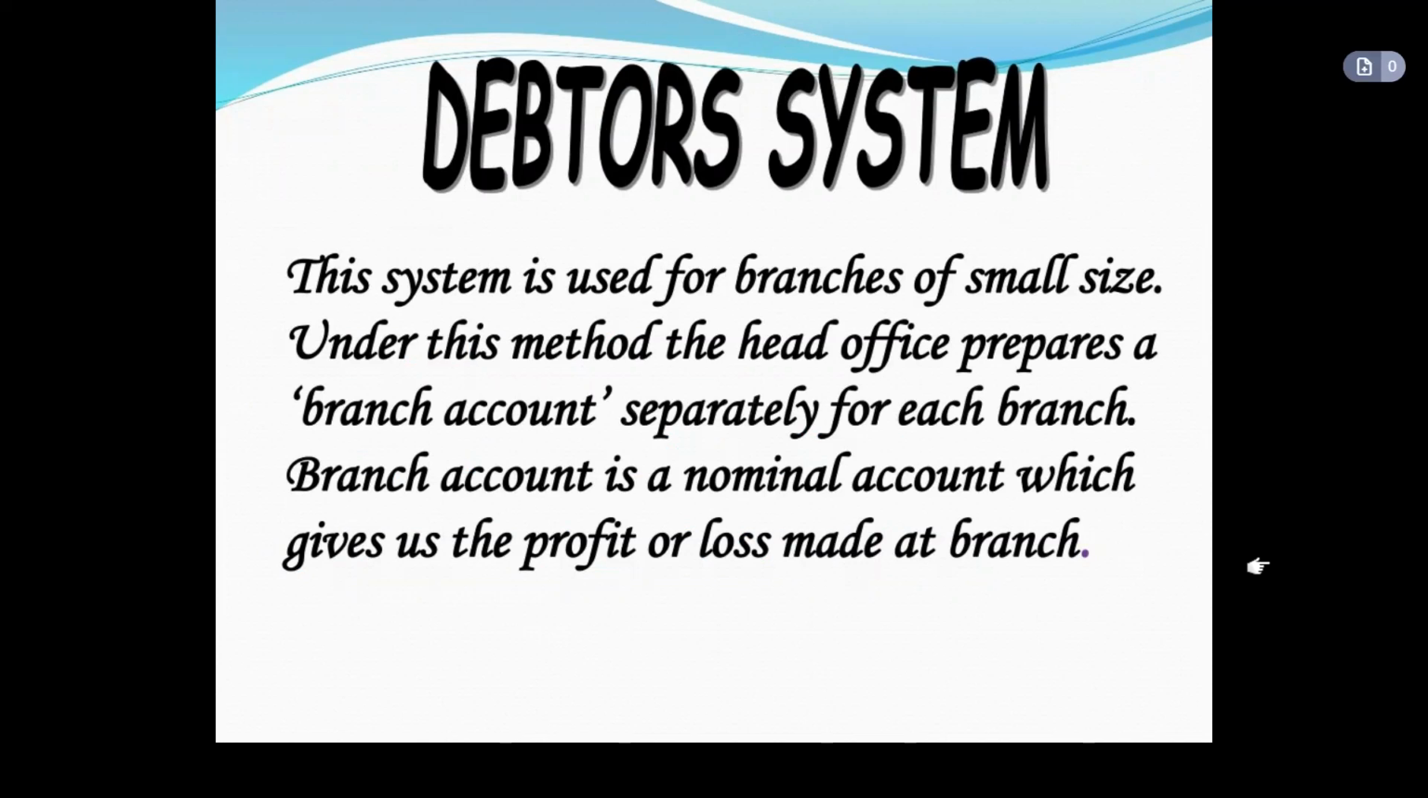Under this system, the head office opens a separate account for each branch to record all the transactions that take place in that particular branch. This account usually is a nominal account in nature, and it is prepared to find out the profit and loss of each branch. All the goods will be supplied by the head office to the branch, either at cost price or at an invoice price, which is cost plus profit.